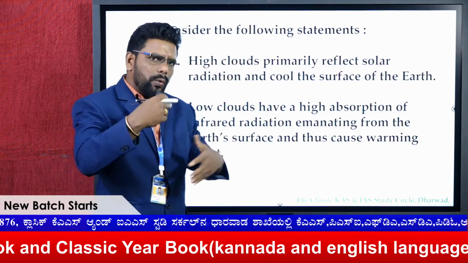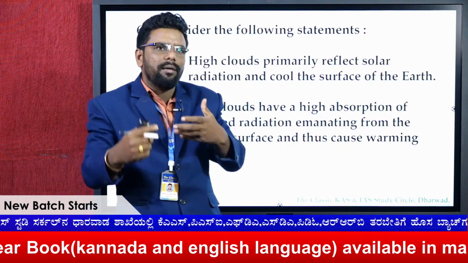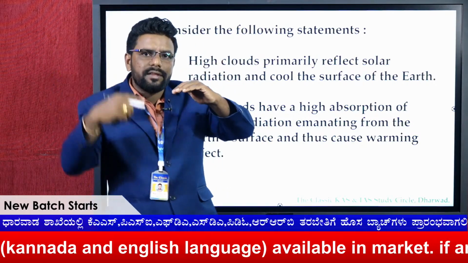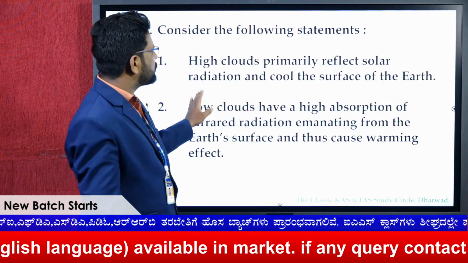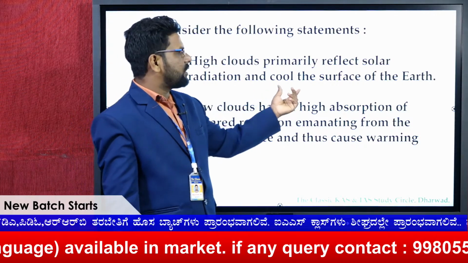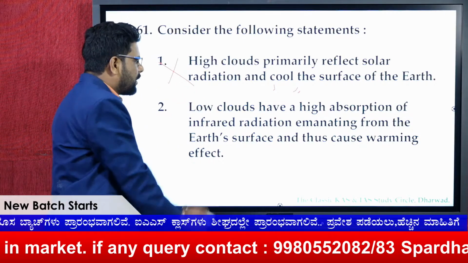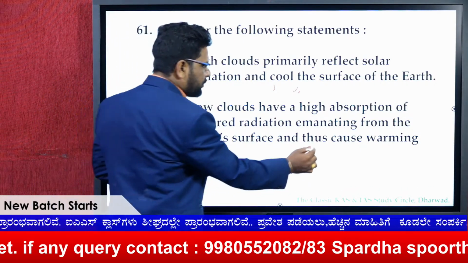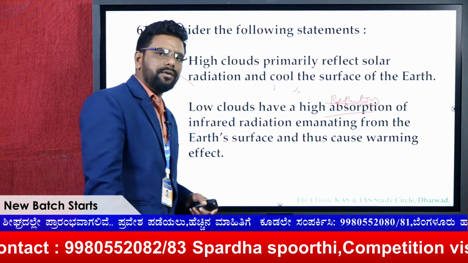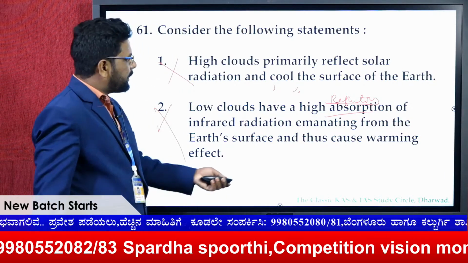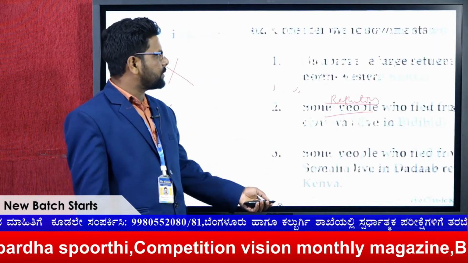So if you go with that, the low clouds are less reflective, which means they can warm, and the high clouds reflect more, which means they can cool the atmosphere. The statement says high clouds primarily reflect solar radiation and cool the surface. As I told you, they are very thin, so they cannot cool, they warm. So the statement is wrong. The statement says the low clouds have high absorption. As I told you, they only reflect, because of the concept of albedo. So this cannot be right either. Therefore, I can say neither 1 nor 2 is the answer for this question.